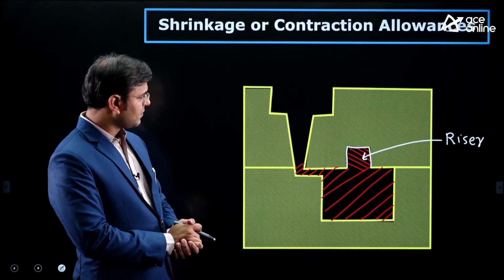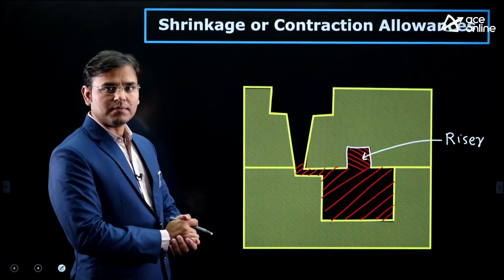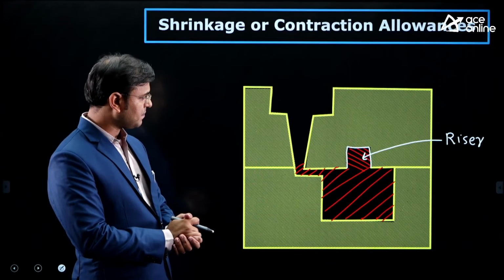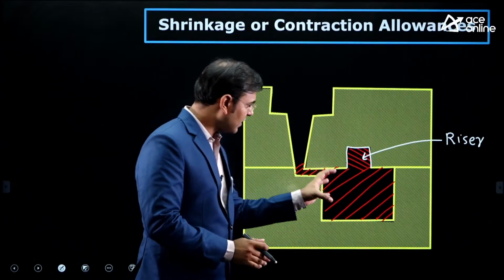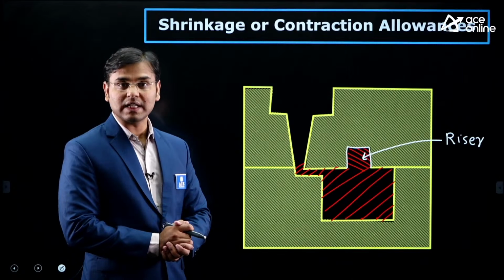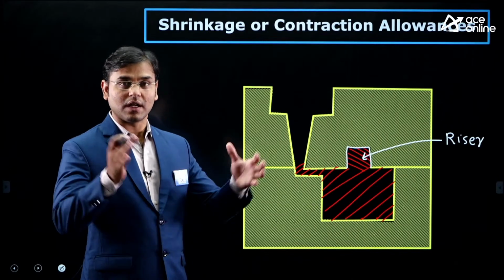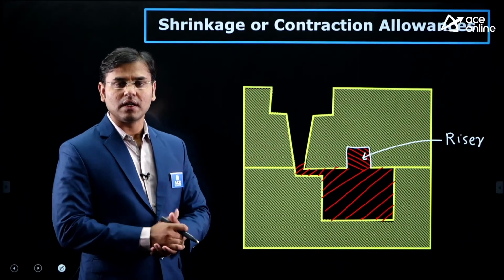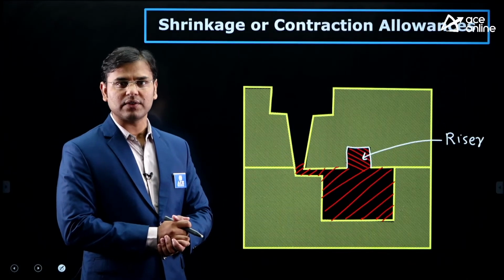Now see, we poured the molten metal. Then what happened? The shrinkage started taking place. Liquid shrinkage. Shrinkage means what? The reduction in volume of molten metal. Why did the shrinkage start taking place?